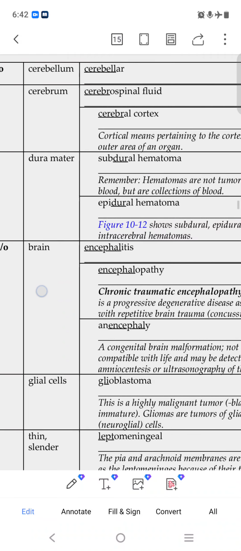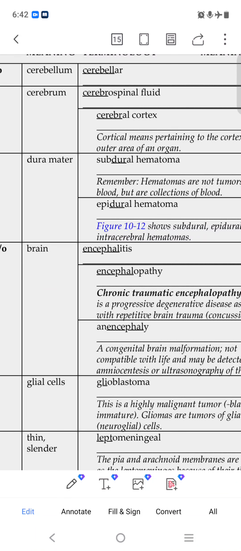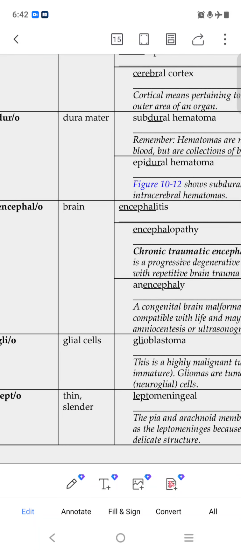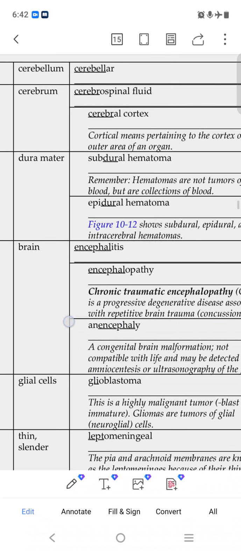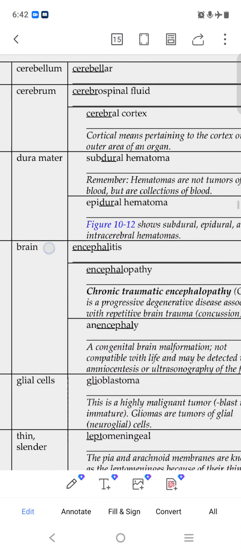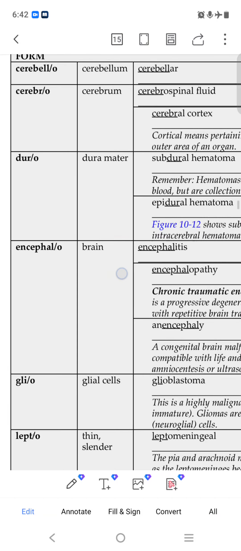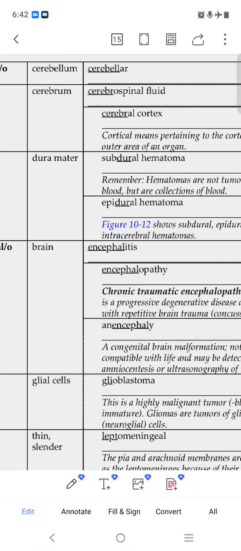Dura. Subdural hematoma: hema means blood, toma means tumor, a tumor of blood in our subdural space, a place. Epidural: epi means above, dural means related to the brain. Dura mater is available in our brain. So epidural hematoma is a tumor of blood that happens above the dura mater.